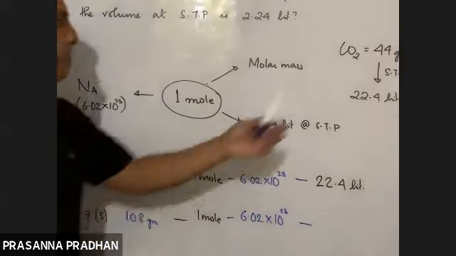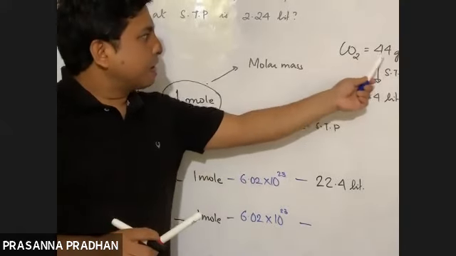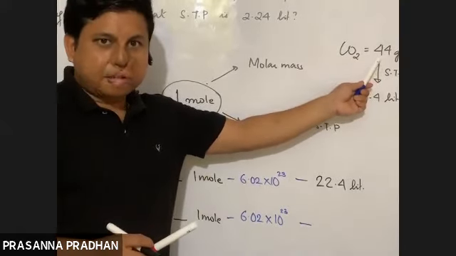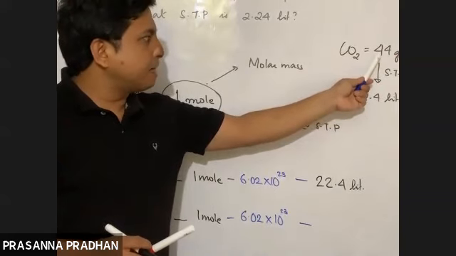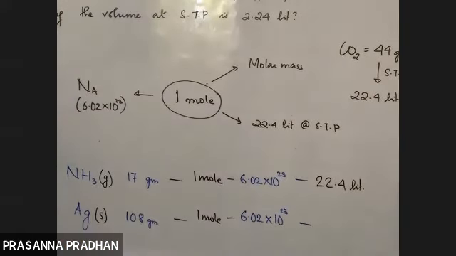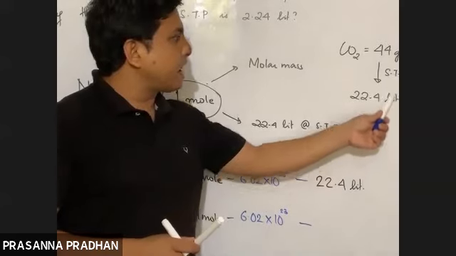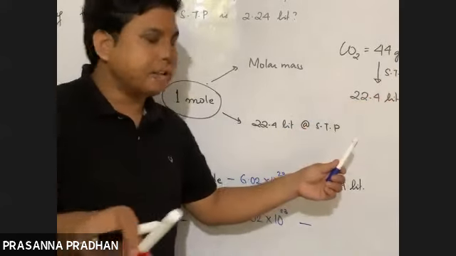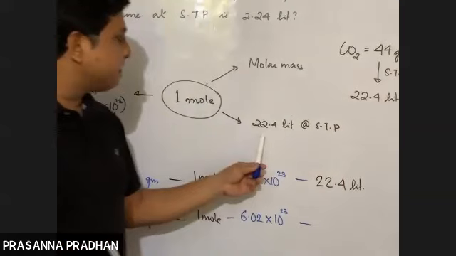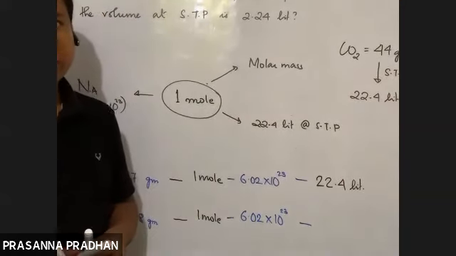So how are you going to relate the volume with molar mass? Again, I am telling you, 44 gram means 1 mole of carbon dioxide. So 44 gram or 1 mole of carbon dioxide occupies a volume of 22.4 liters. So what will be the concept of molar mass in terms of volume then? We can say that the mass of 22.4 liters of any gas at STP is equal to the molar mass.